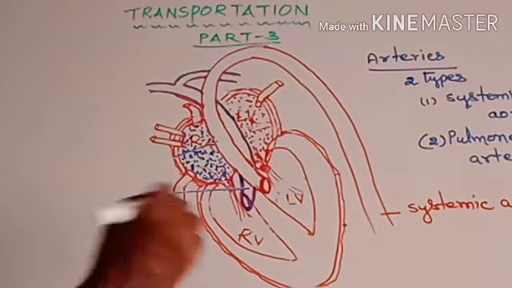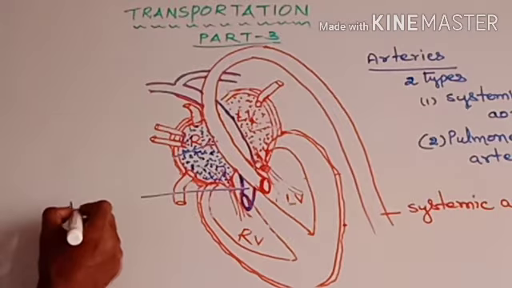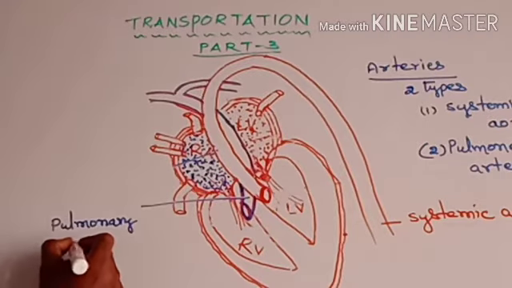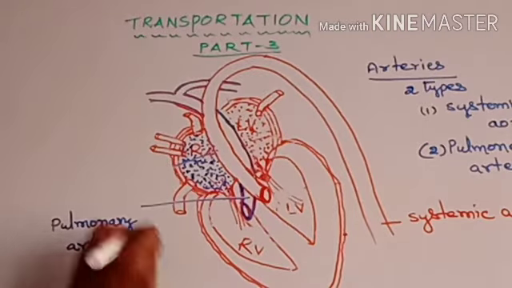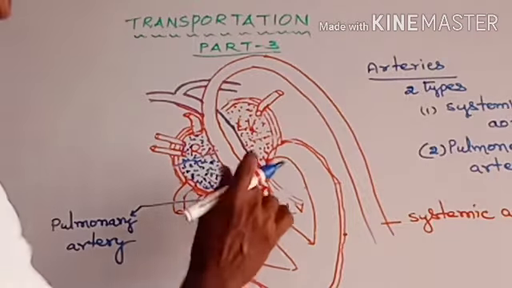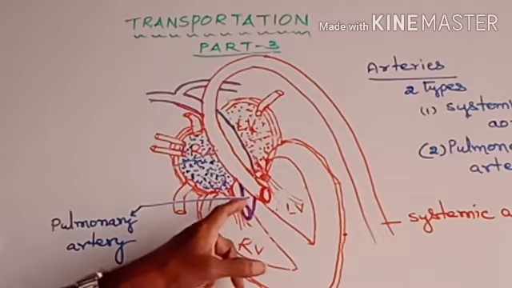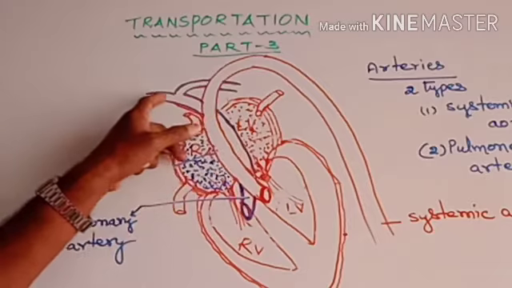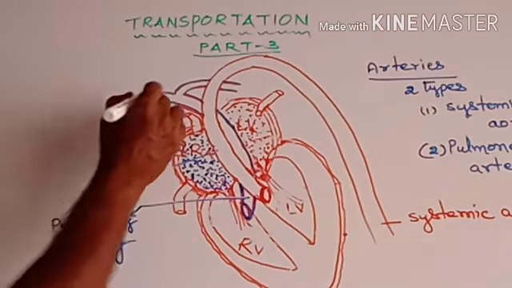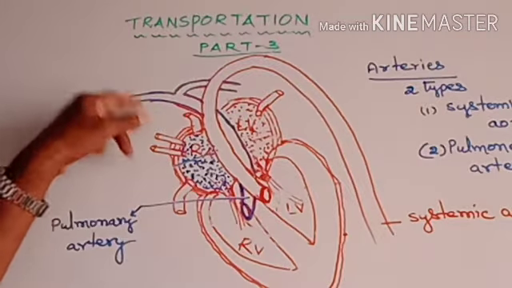From the right ventricle, blood moves into the pulmonary artery and goes to the lungs. The pulmonary artery divides into two.